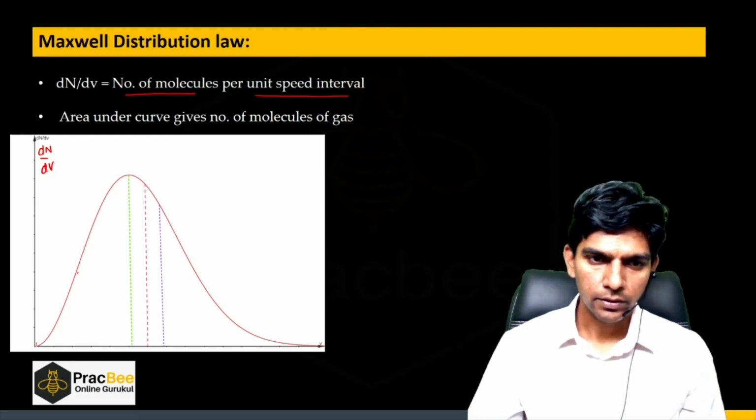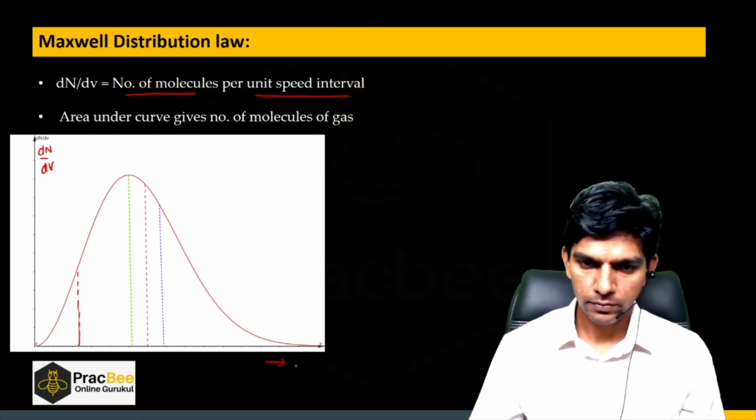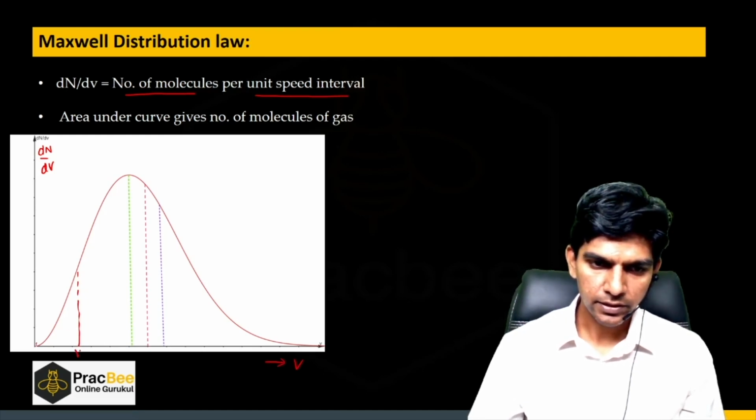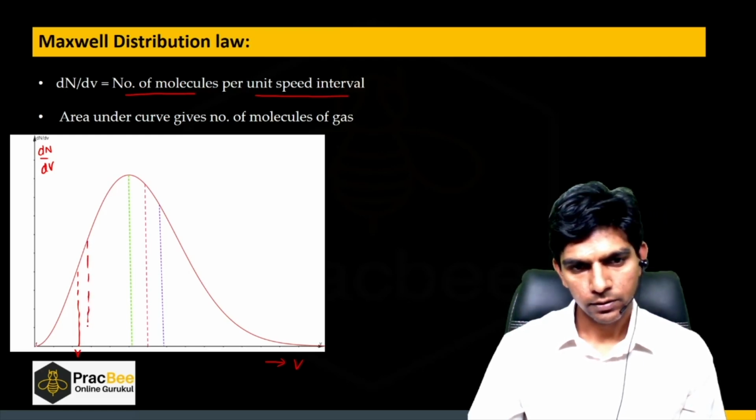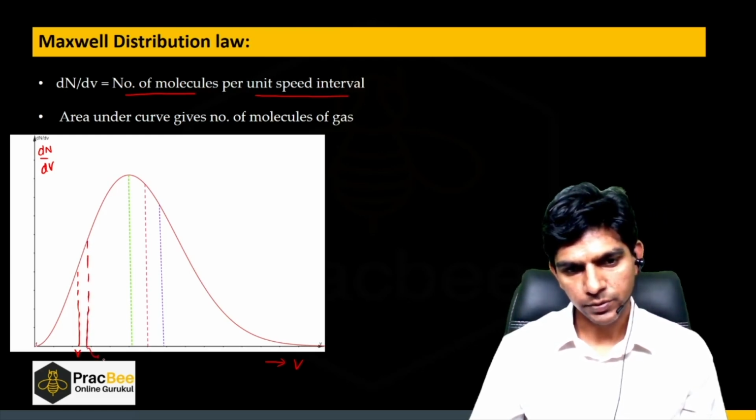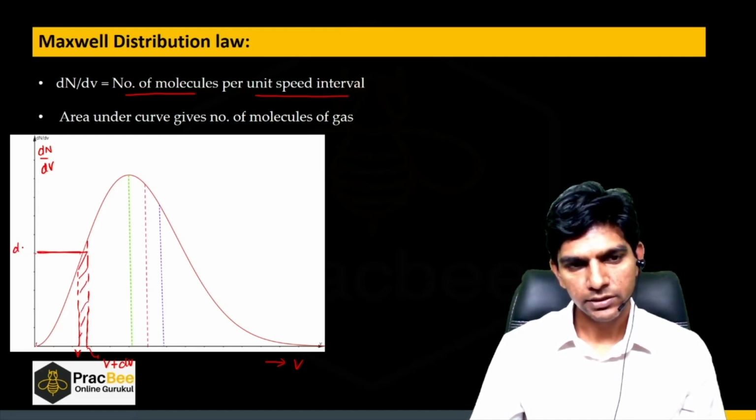So what does it mean? On the x-axis we have speed. Let us say here speed is v, and at this particular point the speed is v plus dv. Now for this interval, the value is dn by dv, right?